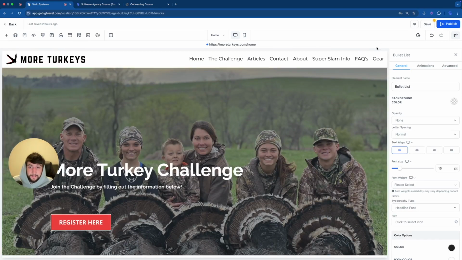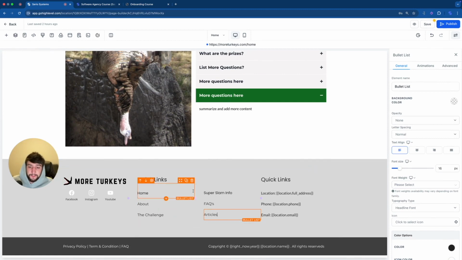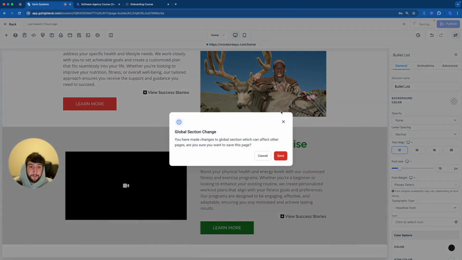We are missing the gear section, but that's fine. We can worry about that later too. I just don't think it fits perfectly with these three. And the client doesn't have the gear available yet, so we're not even going to do that page. And then at the bottom of the footer, we've got privacy policy, terms and conditions, FAQ, and the copyright for the year. These are all things that I'm going to link to the privacy policy and make sure everything's set up correctly. But for now, I'm going to click save at the top right, save that.